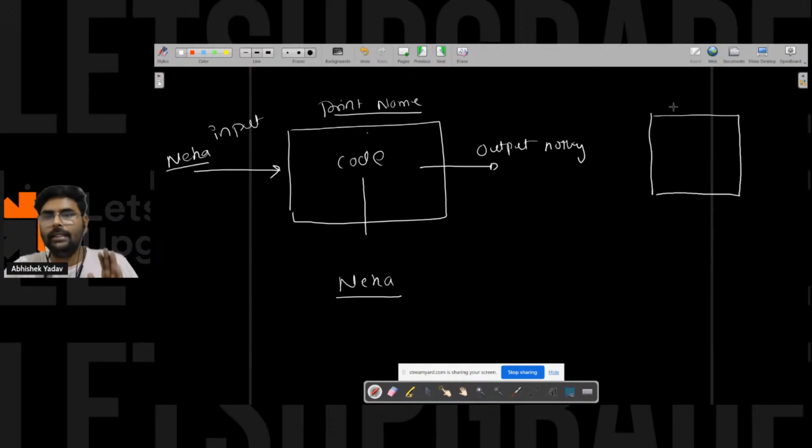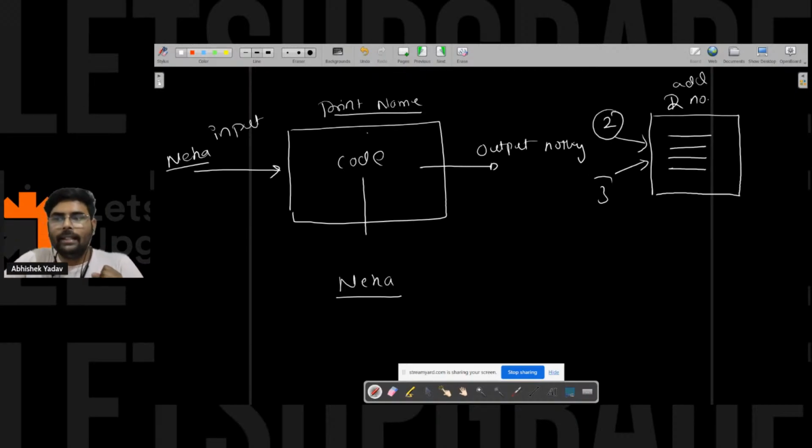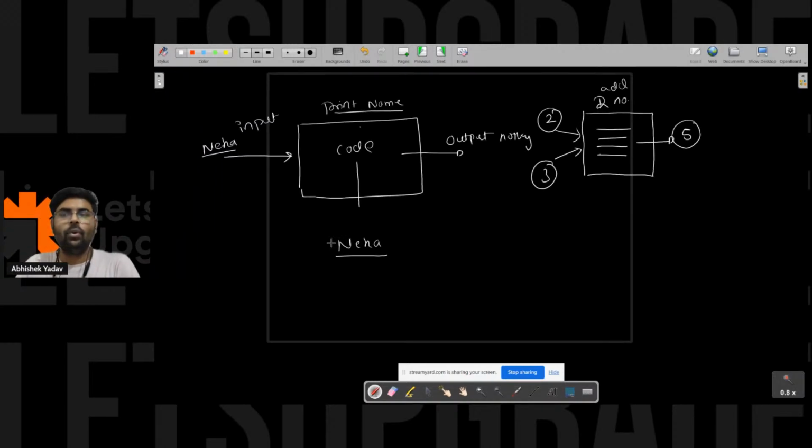Similarly, we have Darshan here. And Darshan is saying, hey, I want to add two numbers and I want to get the result out of it. So here Darshan is giving two numbers as input, that is 2, 3. And here a program is written to add two numbers. That program will take 2 and 3 as input and produce 5 as the result, that it will return 5 to us, right? So if I have to code these two parts, the Neha one and the Darshan one, what will happen, guys?